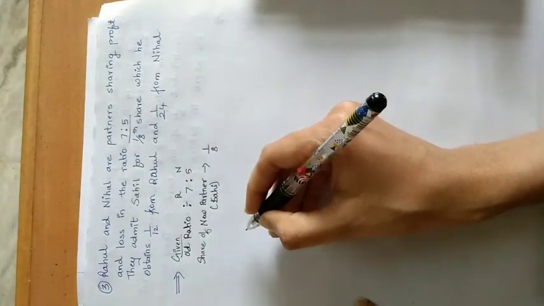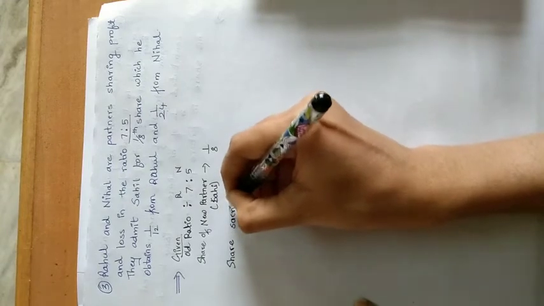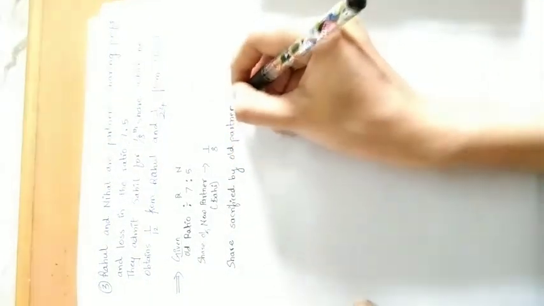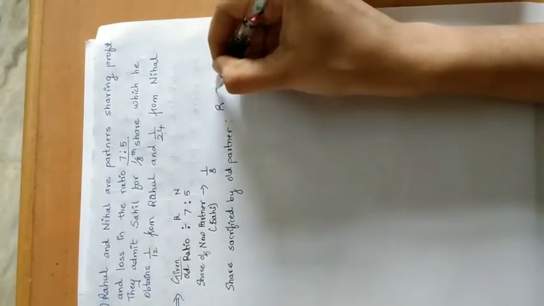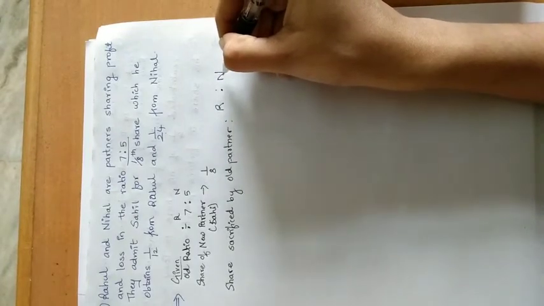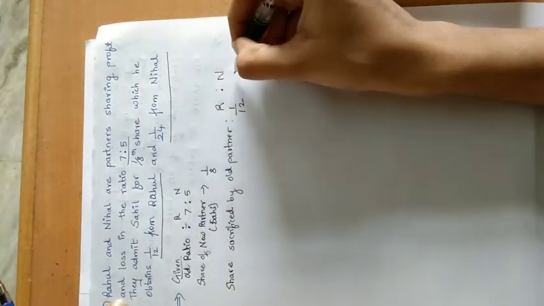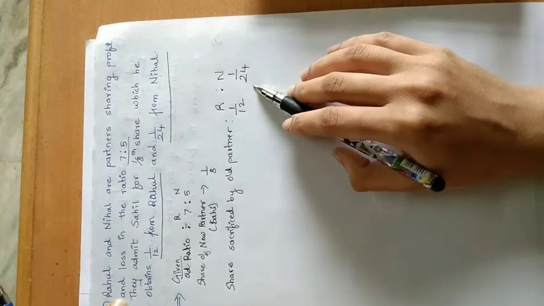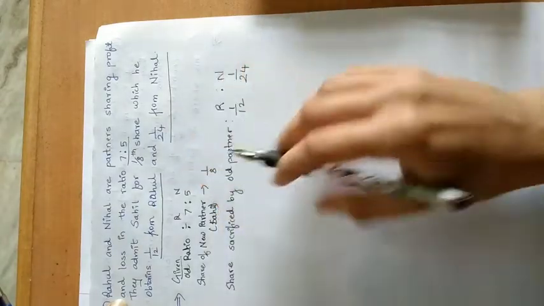So the share sacrificed by old partners, that is Rahul and Nihal, how much are they sacrificing? 1/12 is sacrificed by Rahul and 1/24 is sacrificed by Nihal, because of which Sahil is able to get 1/8.